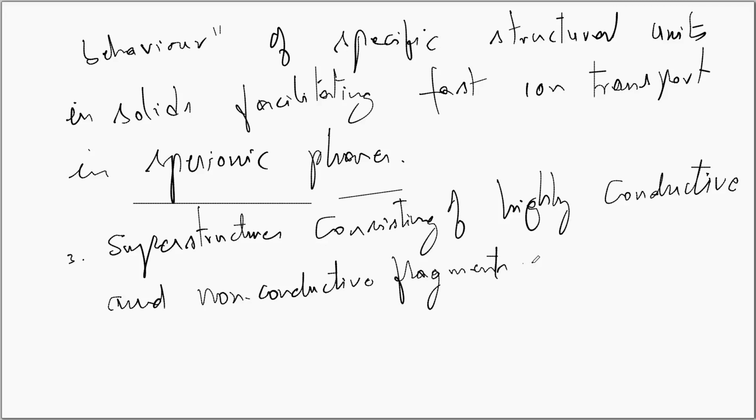The third mechanism used to explain ionic conductivity is superstructures consisting of highly conductive and non-conductive fragments. We have two different types of superstructures in a solid electrolyte: conductive superstructures and non-conductive superstructures. The conductive superstructures are responsible for the ionic conductivity, while the non-conductive superstructures are responsible for the mechanical stability and stability against degradation caused by external physical and chemical factors. Of the three mechanisms, in this video we'll discuss the first, that is the ionic conductivity dependence on the number and nature of the defects.